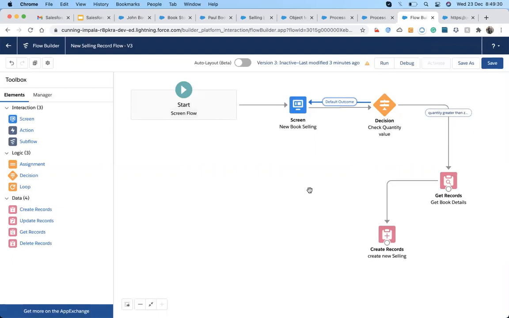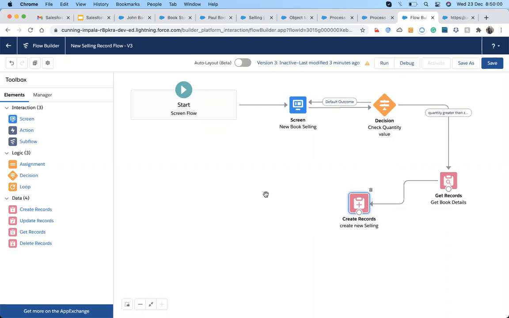So in this way, later on we will talk about more complex situations in the flow. First, it's a basic brief idea about the flow and how it's working, how it looks, what the components are, how the components work together, how we use that flow in a record detail page, and how quick actions work with the flow.